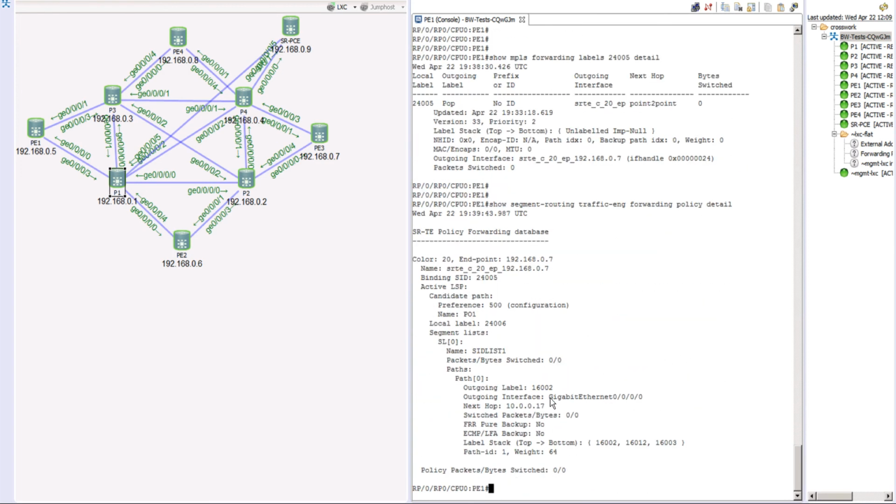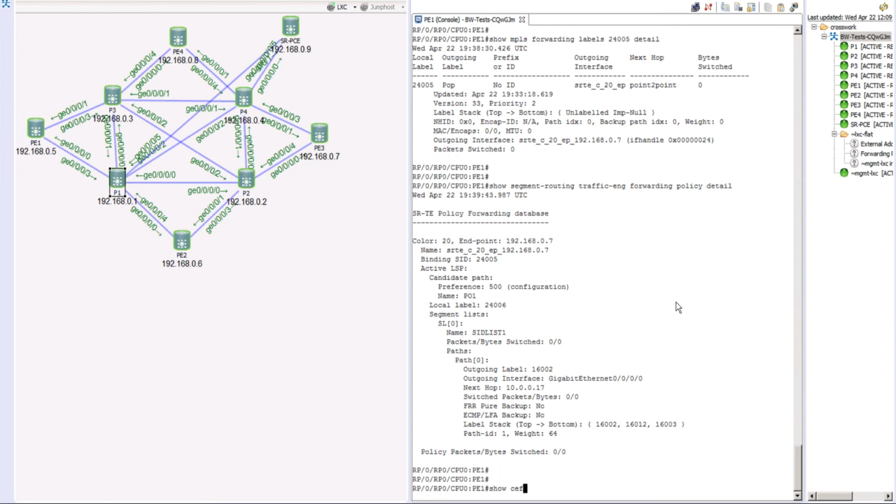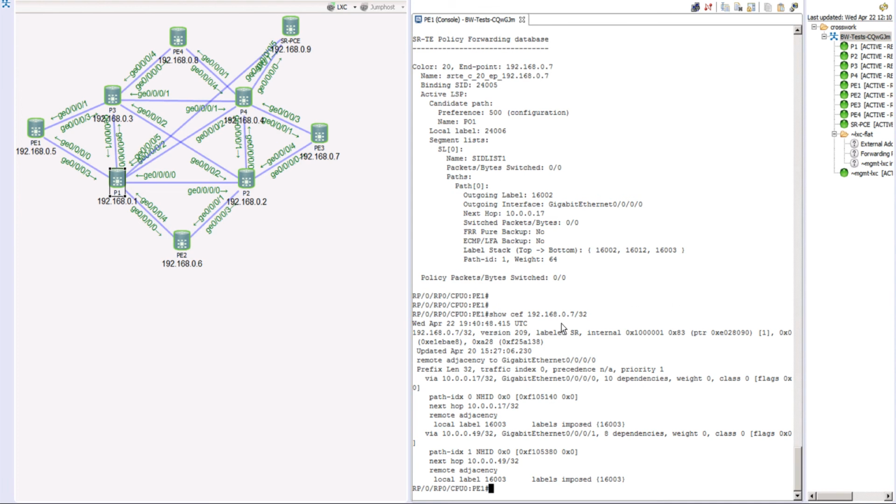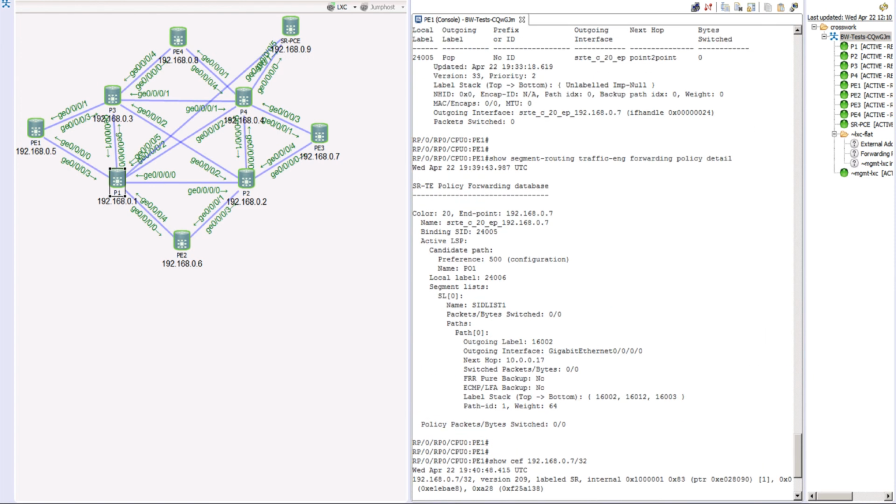And this shows the path it is going to take. It says it is going to use gig 0/0/0/0, and again, these are the labels that are imposed when something needs to go to the other side. We can also take a look at this in a different way. We can say show CEF for 192.168.0.7/32. The system says if you need to reach this particular endpoint, the label that will be imposed is again 16,003 in this case. That's an example of how you can start traffic engineering your routes with the help of SR-TE.